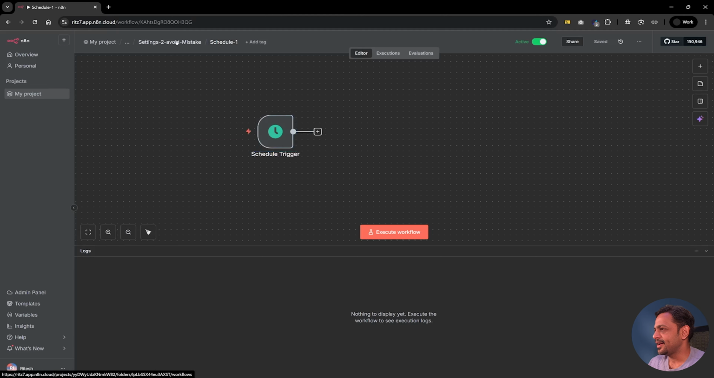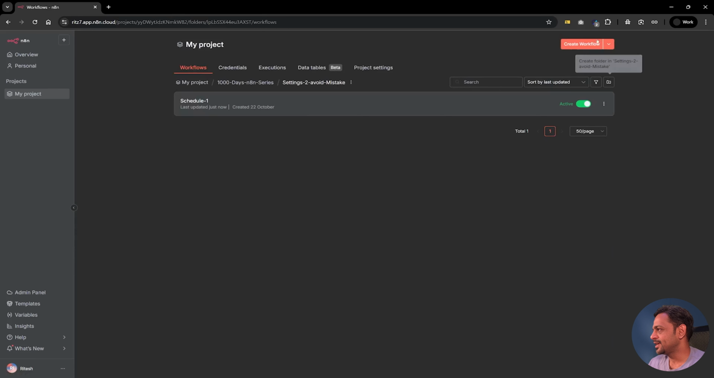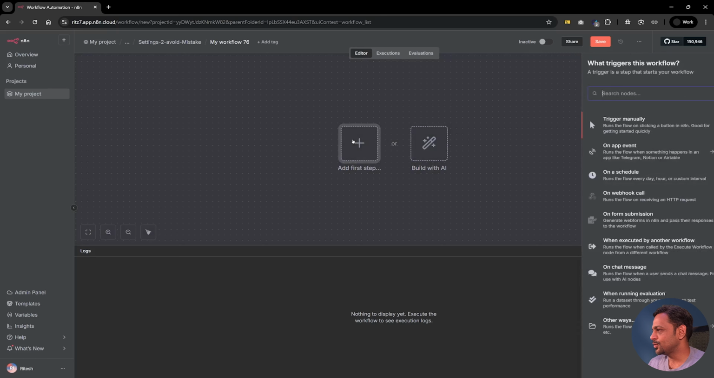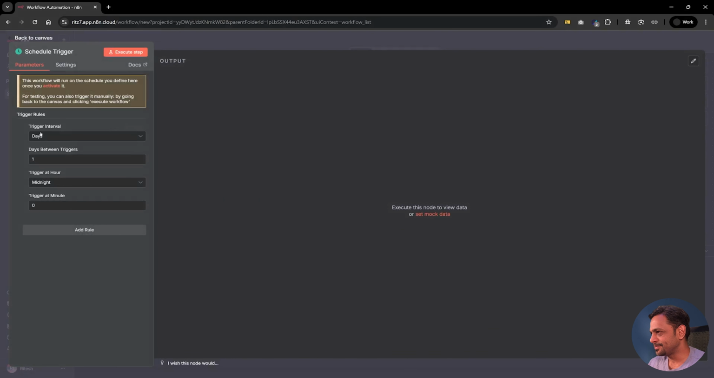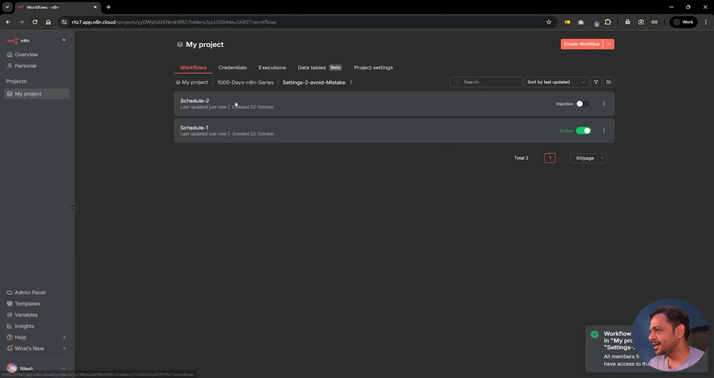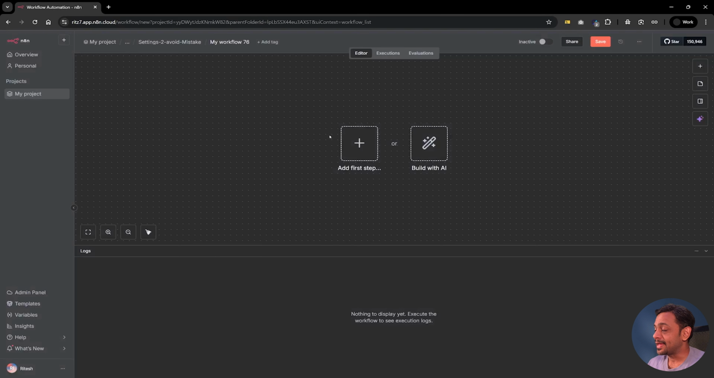And I'm going back to the folder. I'm going to create one more workflow, which is also going to be schedule, and let's keep this in minutes, 5 minutes. And I'm going to call this schedule 2. Let's go back. Let's create one more workflow. And this is the settings workflow that I was talking about.